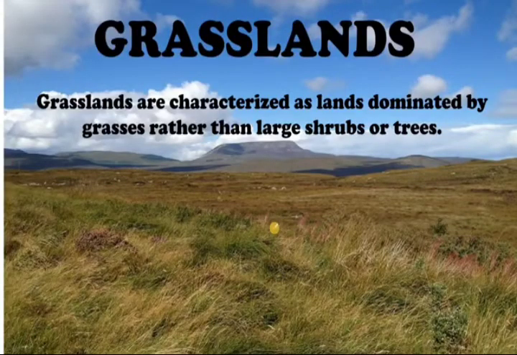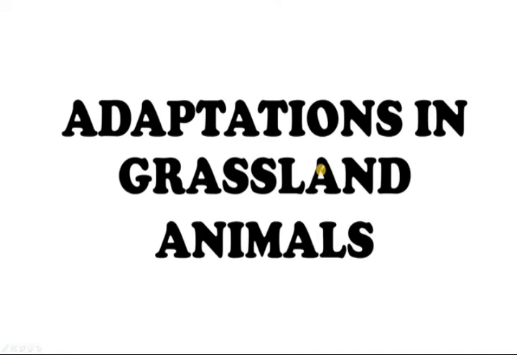Okay, the next terrestrial habitat is grasslands. Grasslands are characterized as lands dominated by grasses rather than large shrubs or trees. It's not like a forest, but it is dominated by grasses. Not only grasses, large shrubs or trees are also there in the grassland.